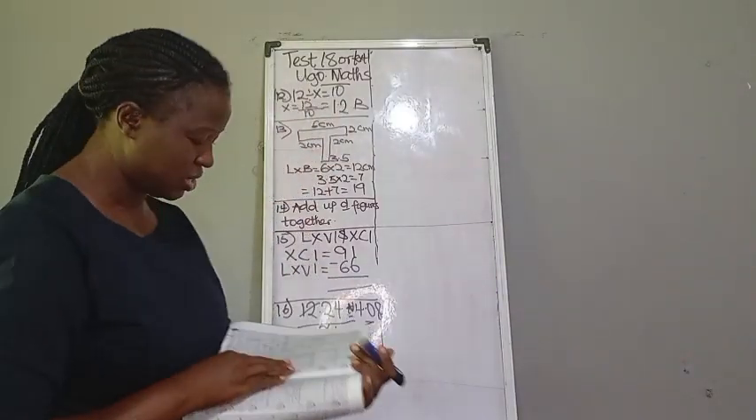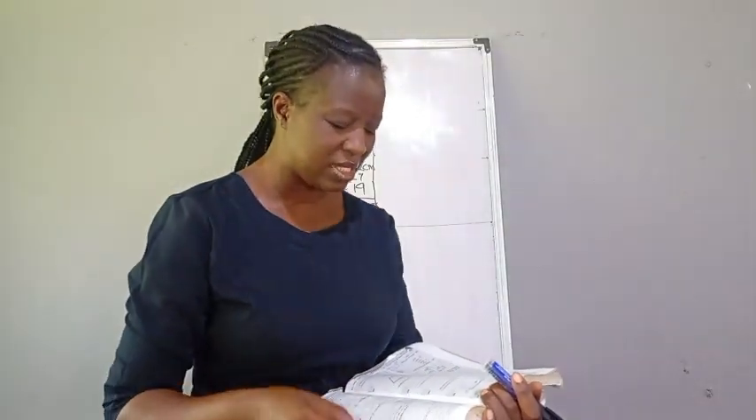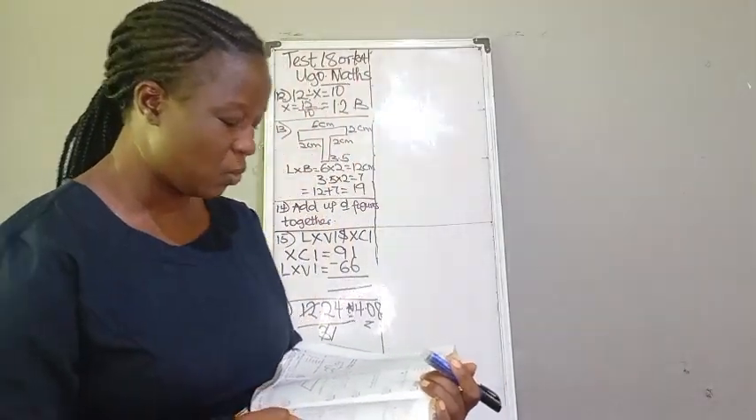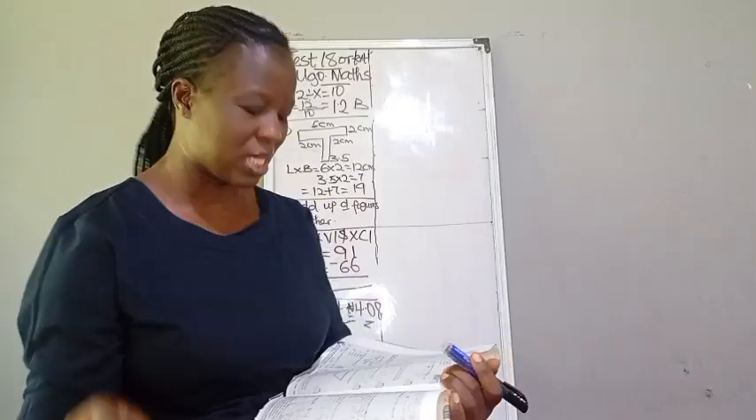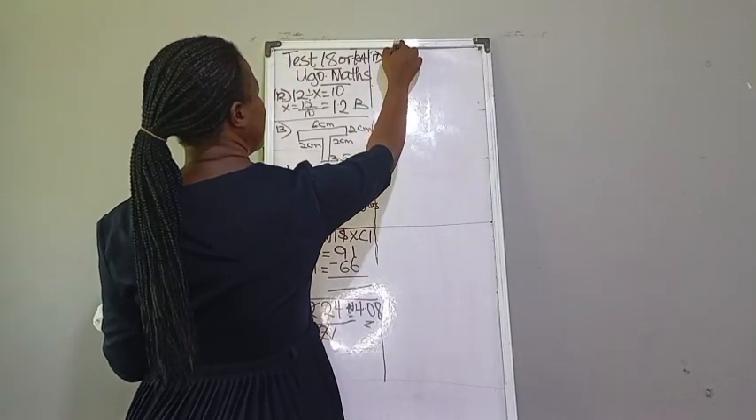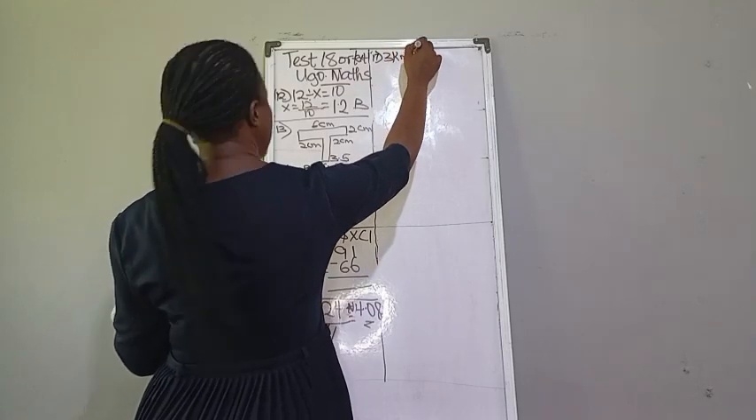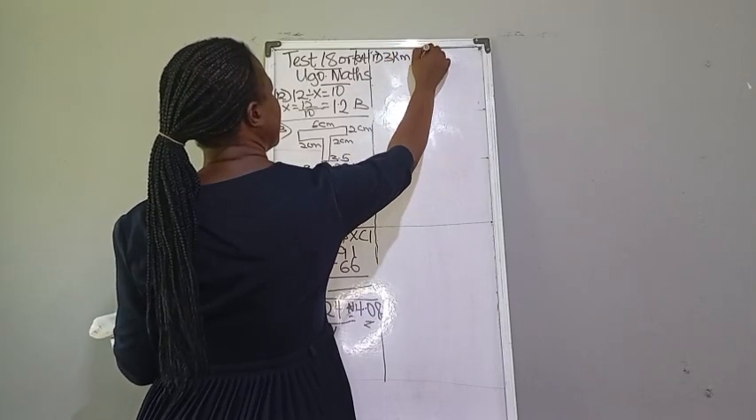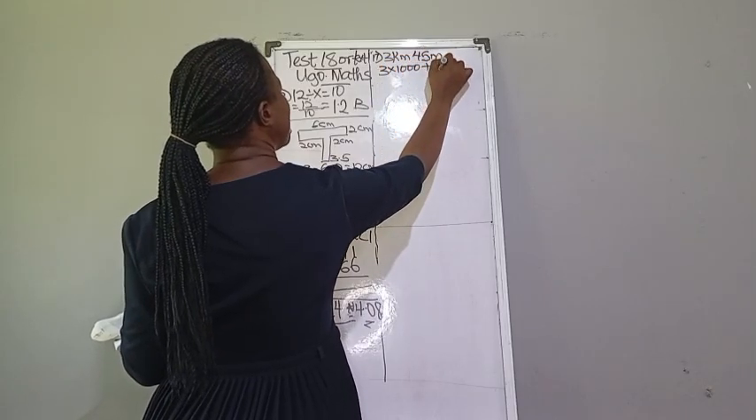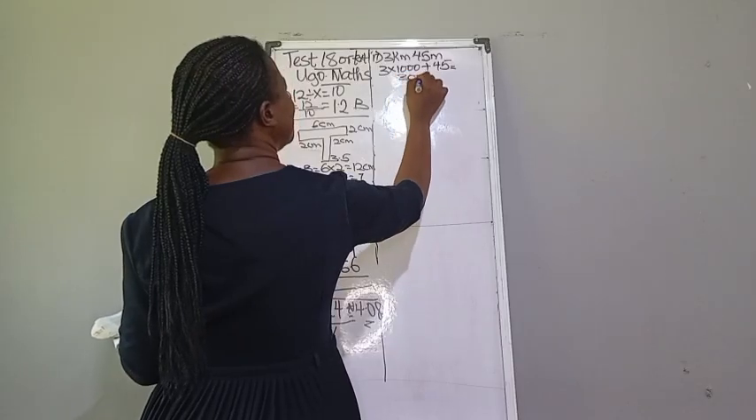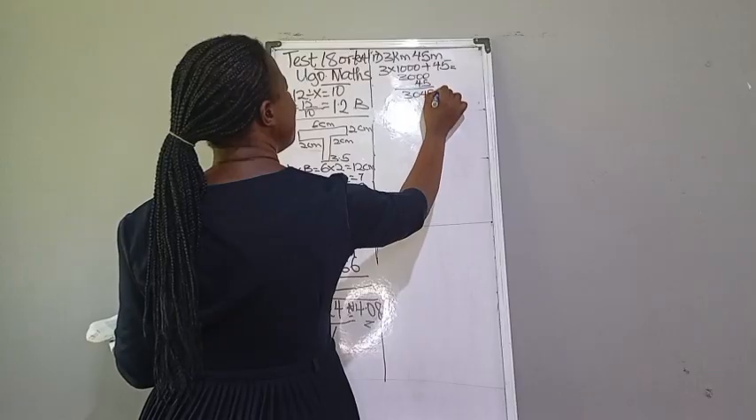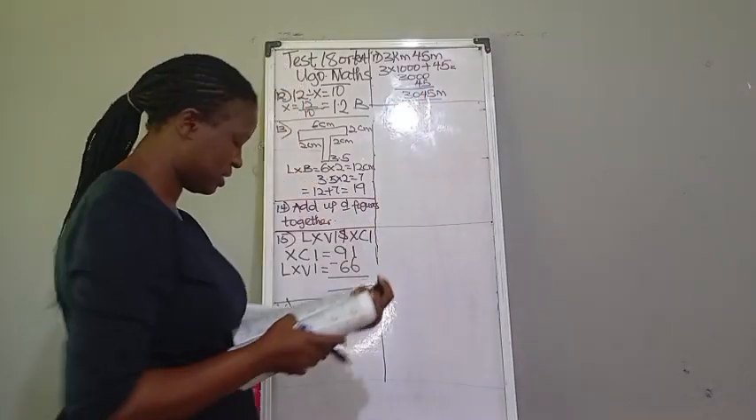So our number 17 question says, change 3 kilometer 45 meters to meter. From kilometer to meter, that is multiplied by 1000. So that would be 3 times 1000 plus 45 meter. So that would be 3045, and that would be 3045 meter. I'm sure we have it in the comment section.